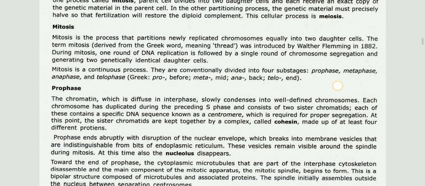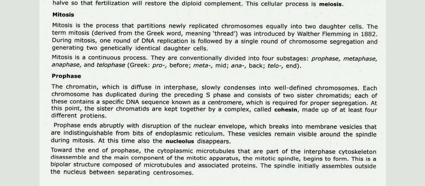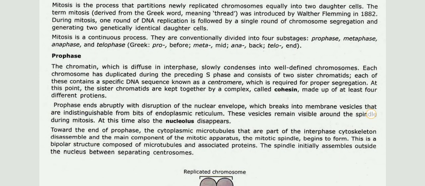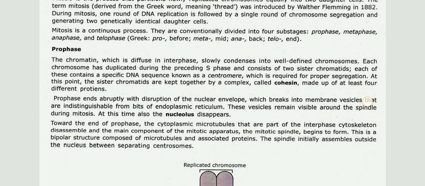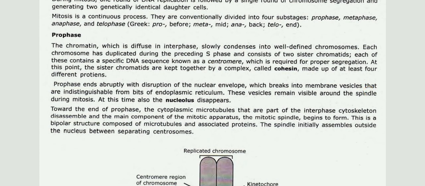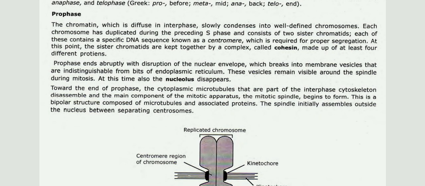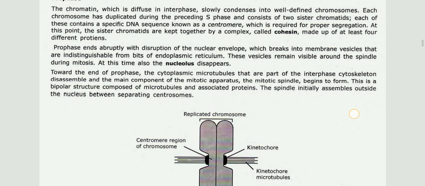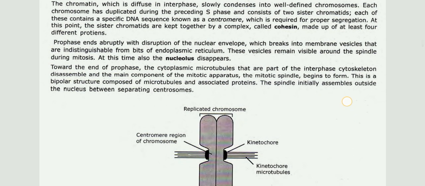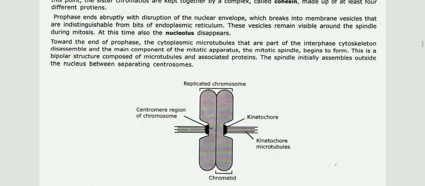Prophase. The chromatin, which is diffuse in interphase, slowly condenses into well-defined chromosomes. Each chromosome has duplicated during the preceding S phase and consists of two sister chromatids. Each contains a specific DNA sequence known as the centromere, which is required for proper segregation. At this point, sister chromatids are kept together by a complex called cohesin, made up of at least four different proteins. Prophase ends abruptly with disruption of the nuclear envelope, which breaks into membrane vesicles that are indistinguishable from bits of endoplasmic reticulum. These vesicles remain visible around the spindle during mitosis. At this time, the nucleolus also disappears.